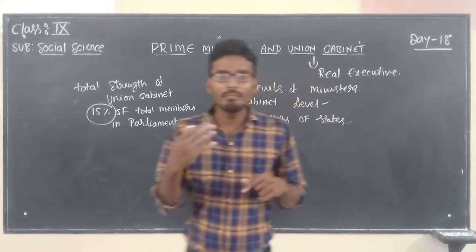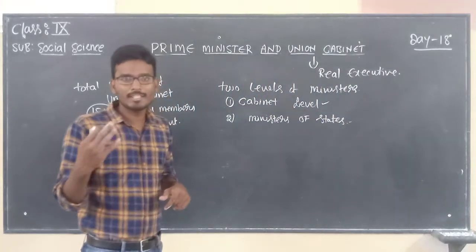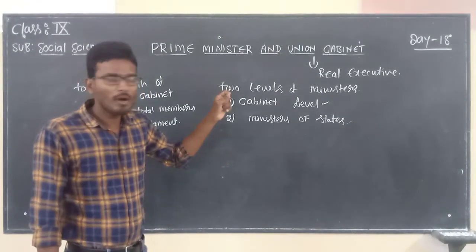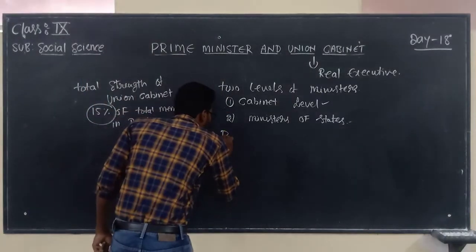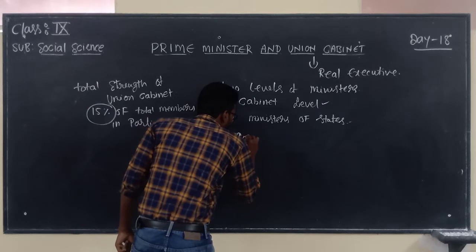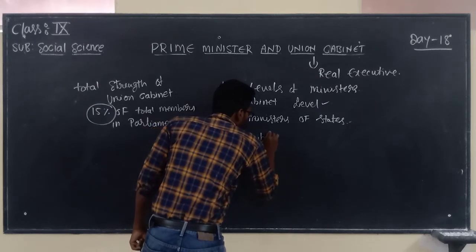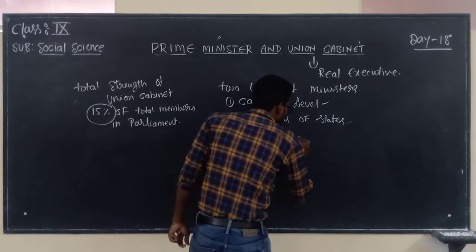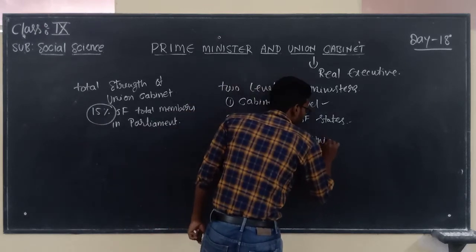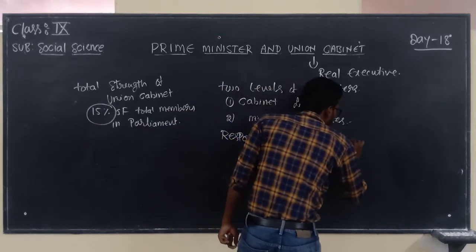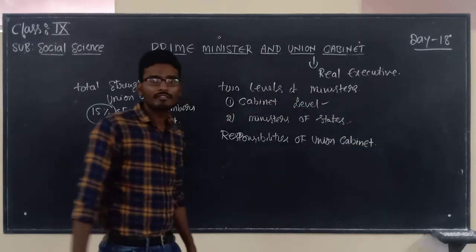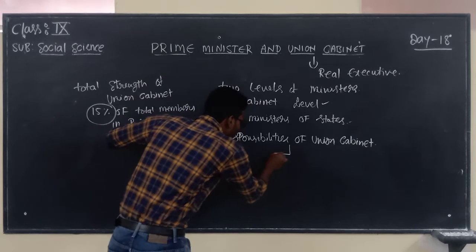Now, what are the major functions? What are the responsibilities of the Union Cabinet? The responsibilities of the Union Cabinet will be classified into two.